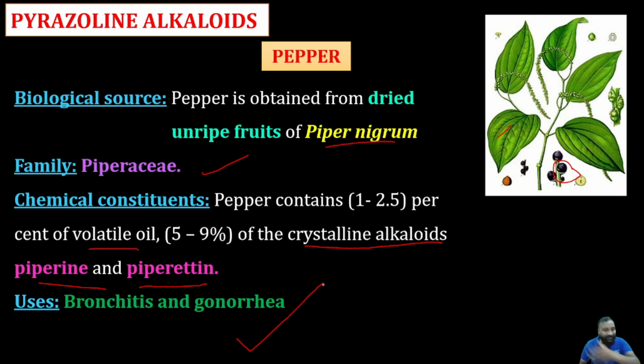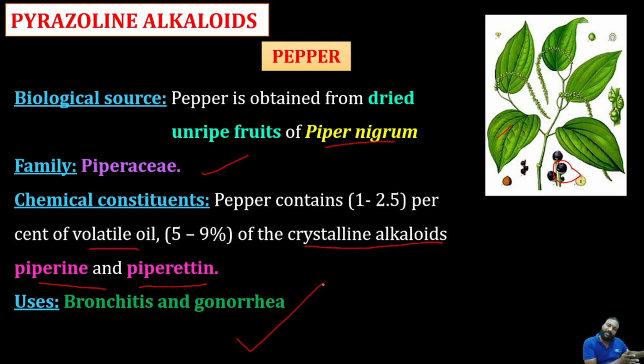Please go through each and every classification and its importance. Please put in your efforts and cover the important segments that we provided in each class. We have not included TS for all the drugs, only the few drugs which are important according to the TS. Please go through all the alkaloids, from the starting introduction to the end of the pyrazoline alkaloids.